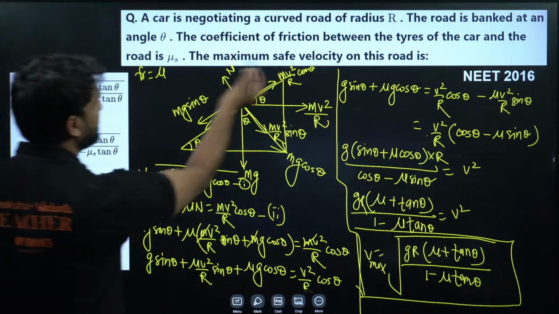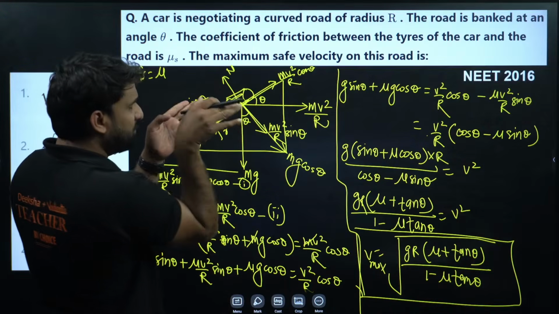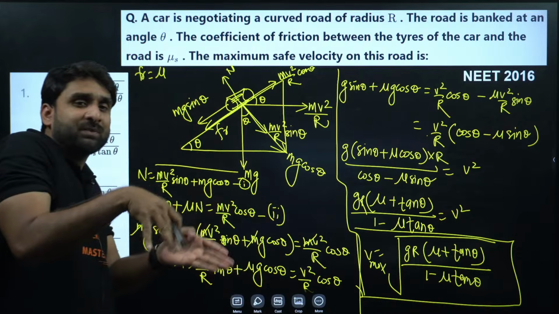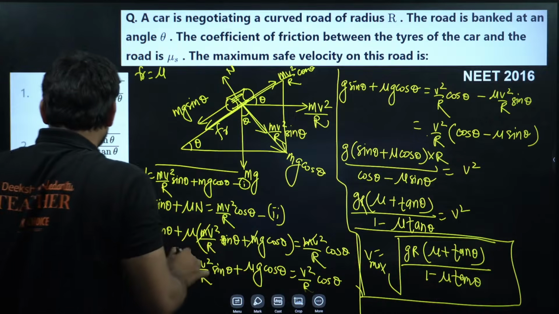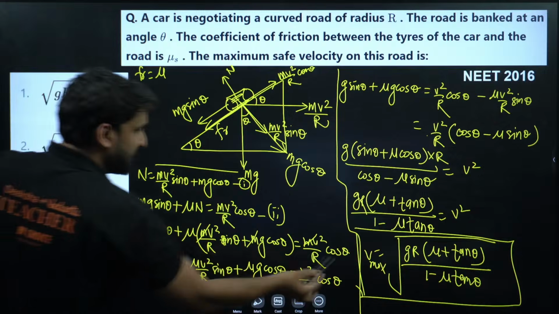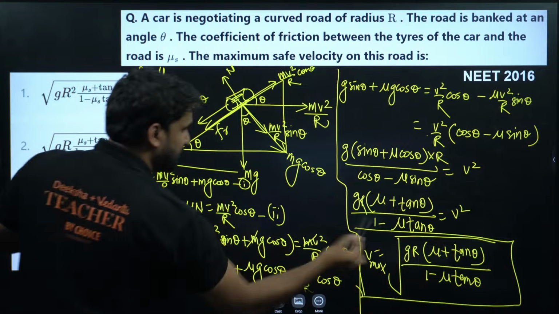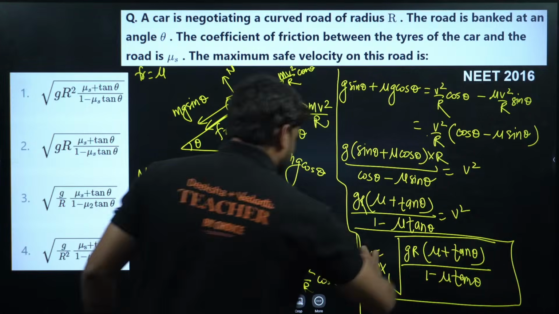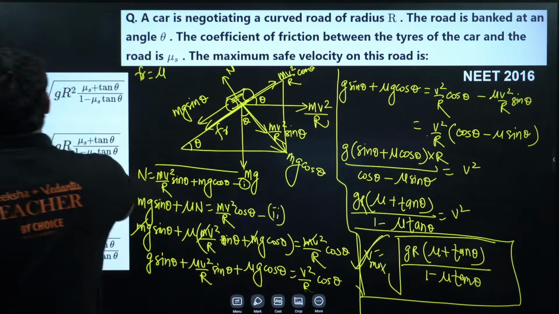Static friction is there because the car is moving. The car is moving without slipping. So mu s plus tan theta divided by 1 minus mu tan theta. Perfect. This is the perfect match, my dear champion. So option number B will be the correct answer.